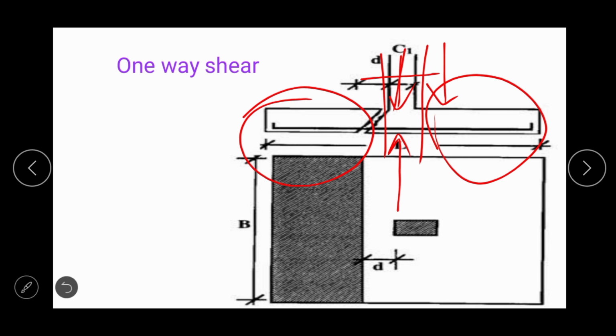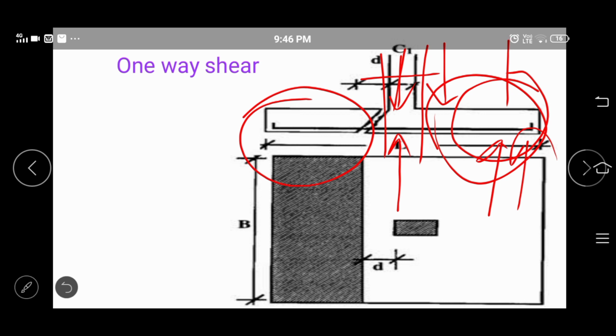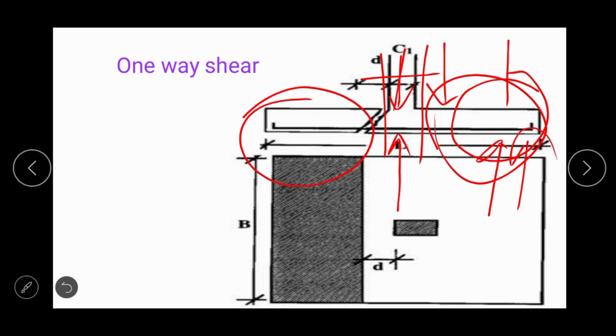So net effect is quite small as compared to this unsupported portion, because here only the soil reaction is present, but nothing is present over this unsupported length to protect this length from upward soil reaction. So here a downward force must be there. If a downward force is present here, only then it can resist the net upward force, otherwise it cannot. So here, due to the net upward force, this portion tends to separate from this portion.